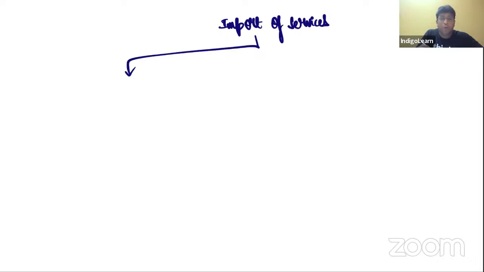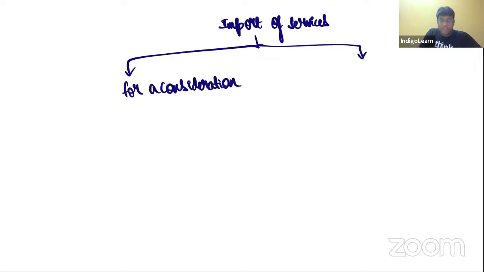When we talk about import of services, I can divide this into two parts. First case, for a consideration. Second case, no consideration.